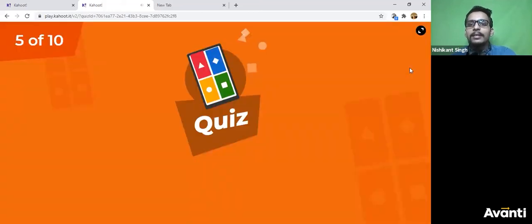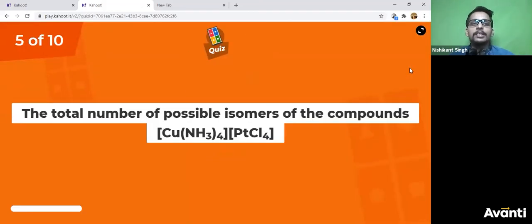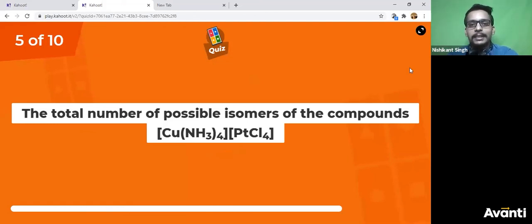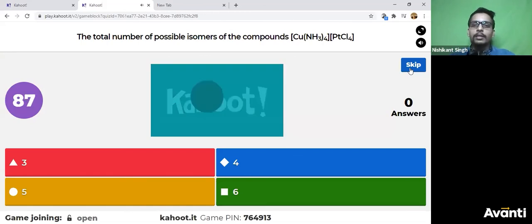All right. This one you can answer. This is a very good question. If you can answer it, that's done. This is our last question of the quiz. You can answer it now. How many isomers are possible for this compound? How many different structures can you draw for this compound?